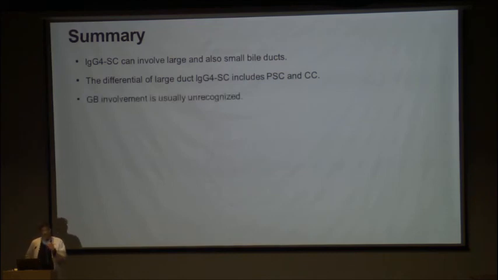Gallbladder involvement is very common, but is under-recognized. We should look for it. It gives you diagnostic clues. Portal inflammation seen on liver biopsies can be part of IgG4 related sclerosing cholangitis. So when you have non-specific or specific changes in the liver biopsy, it is wise to look outside of the liver into the bile duct and the pancreas.